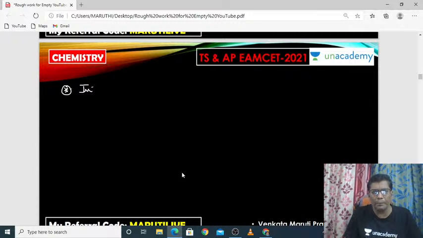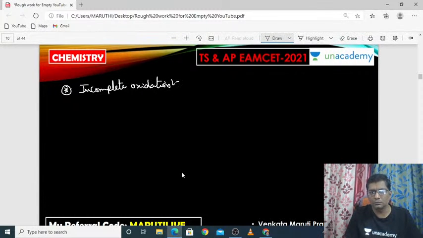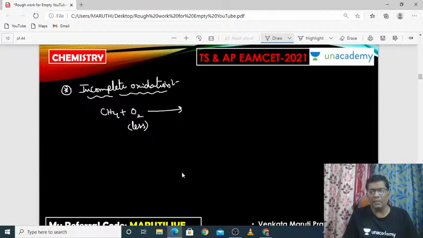I am taking the incomplete oxidation now. In the incomplete oxidation, methane will react with oxygen in a less quantity, meaning a very insufficient amount of oxygen. If you react it with methane, then it will produce carbon and H2O. The individual elemental carbon will be produced. It is also called carbon black. Carbon black is very dangerous.